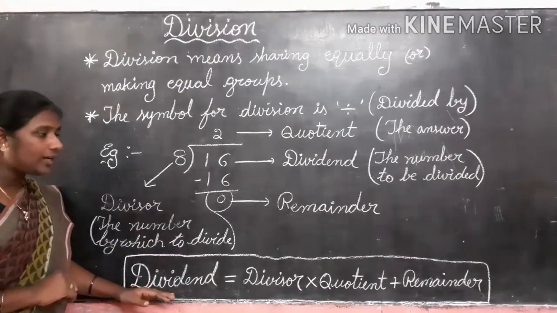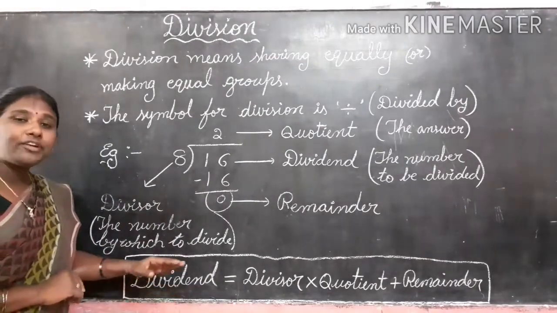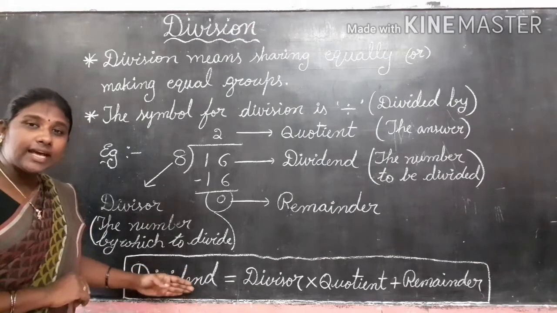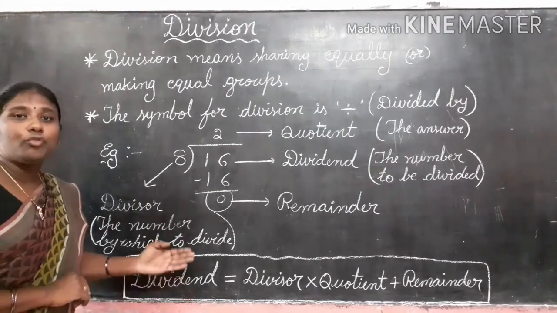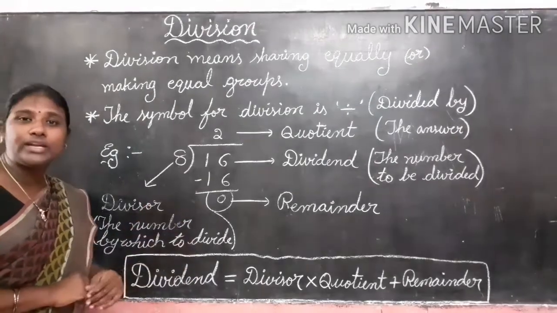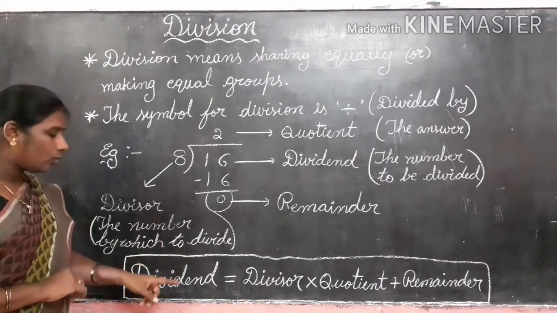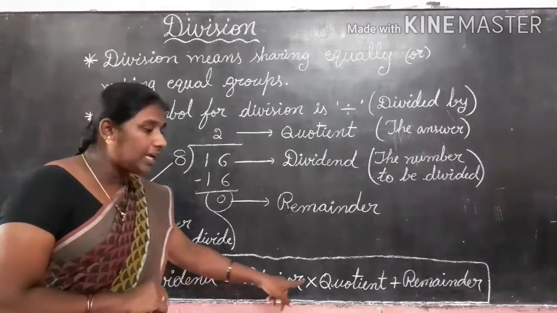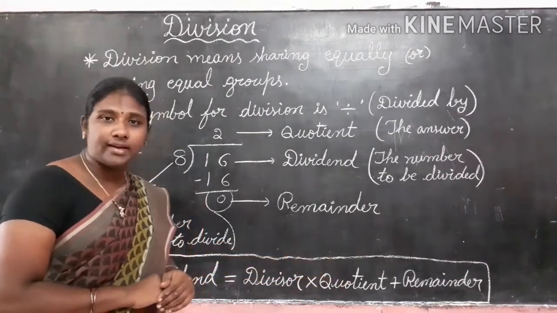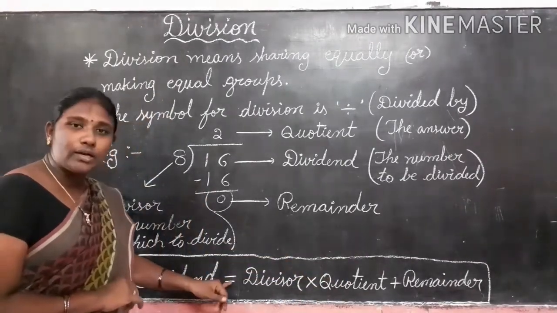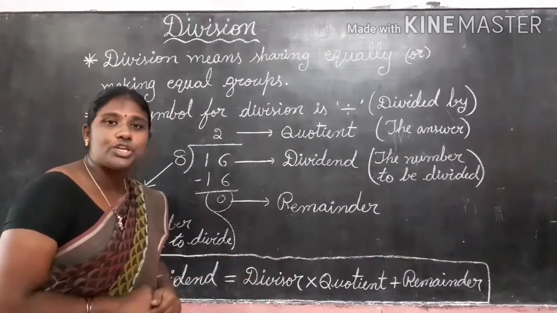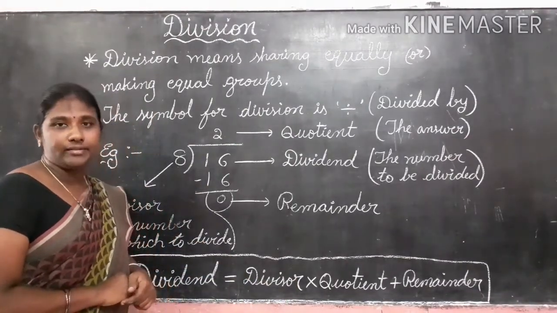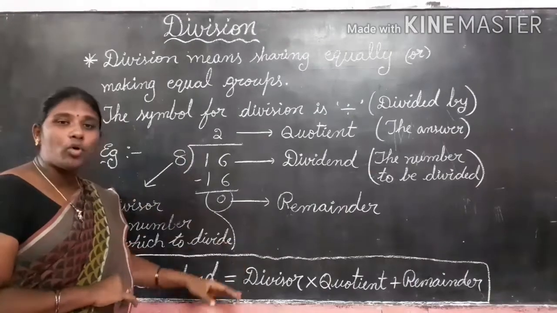This is called the division algorithm. After doing the division, how do we check whether it is correct or not? We use this to check whether the division we did is right or wrong: dividend is equal to divisor into quotient plus remainder. This is about division.